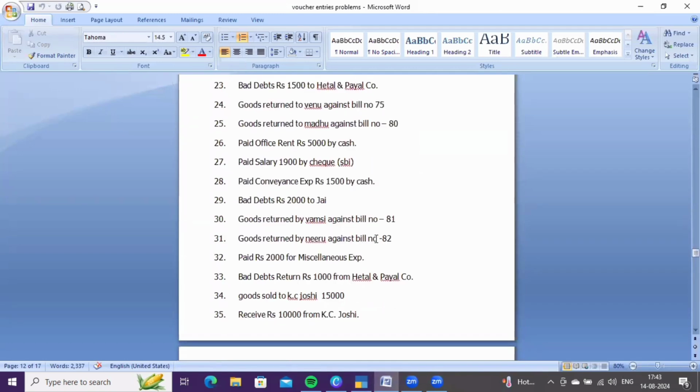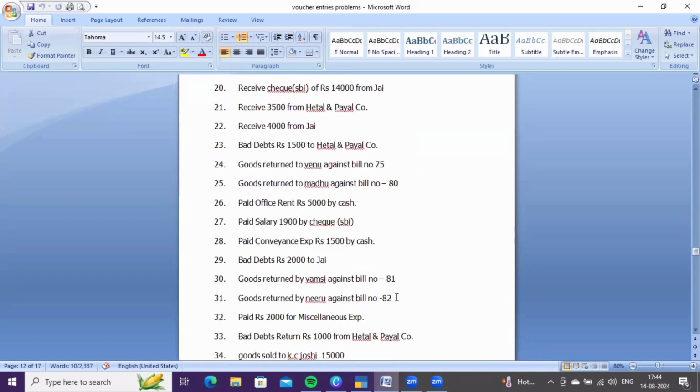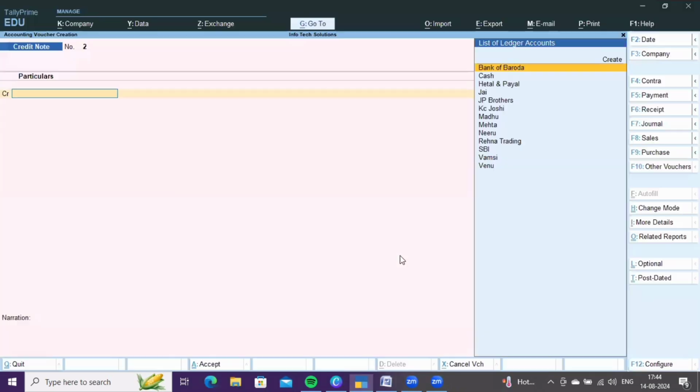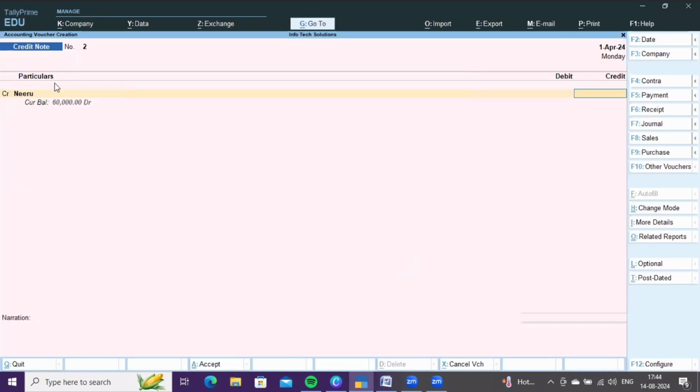Next, goods returned by Nero against bill number 82. In bill number 82, we sold goods to Nero on credit basis. Now Nero is returning them to us for some reasons. So it also comes under credit note, that is nothing but sales returns. Here you need to credit Nero account. How much? 60,000. No value has been mentioned, which means the entire worth of goods was returned by Nero.